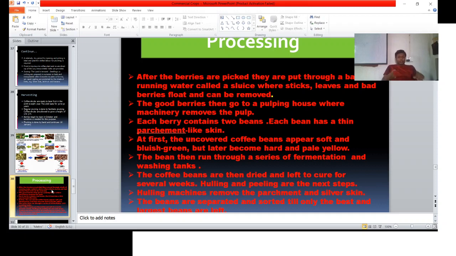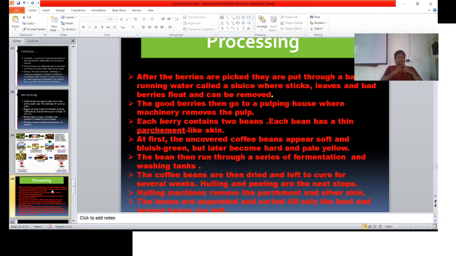The good berries then go to the pulping house, where machinery removes the pulp.